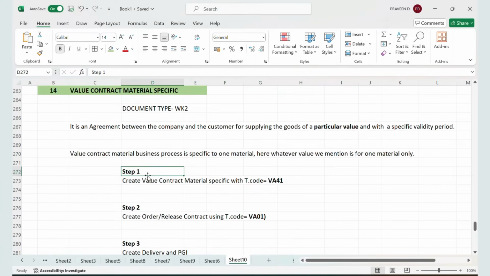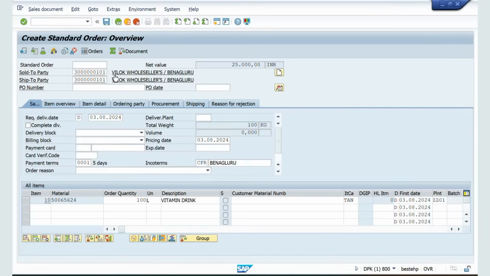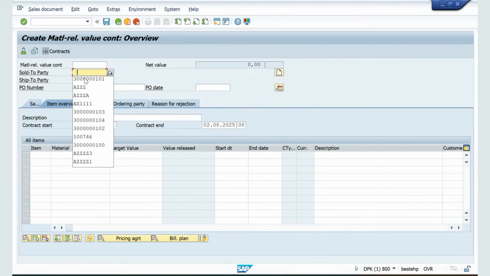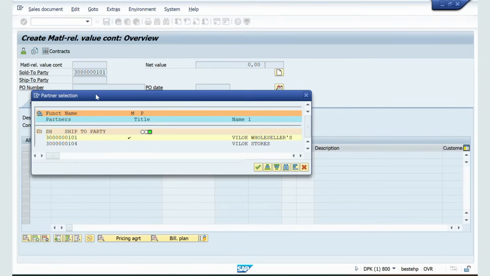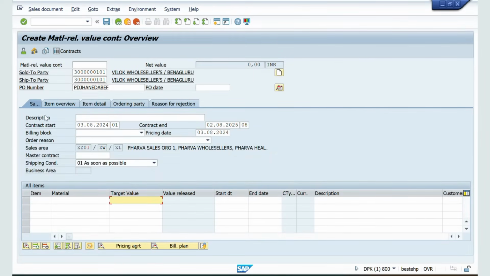Now let us see how to create value contract material specific. Here we don't have assortment module. Okay, go to transaction VA41. Slash n VA41. Now what is the document type? Document type is WK2. Enter the sold to party and give the PO number. Click enter. Now, if you go to sales tab, you can see the material and target value.